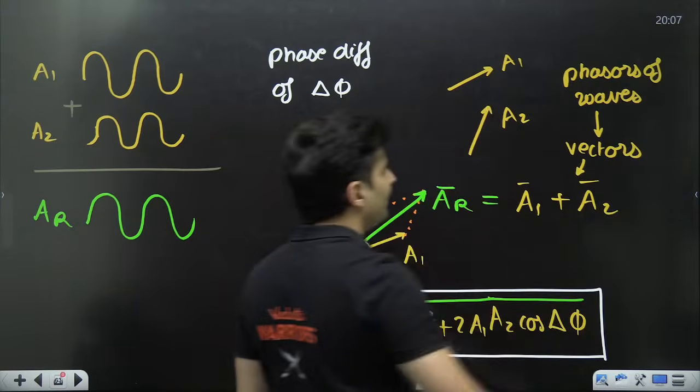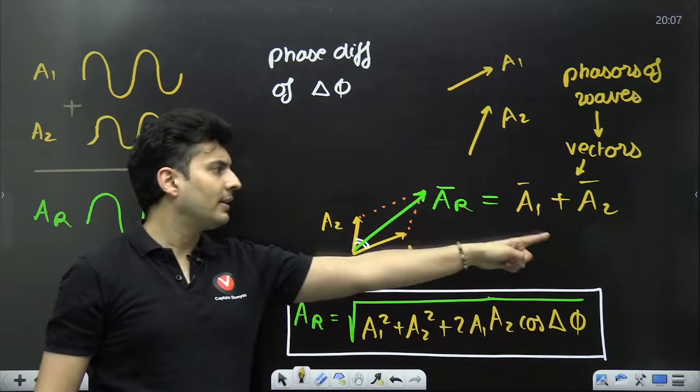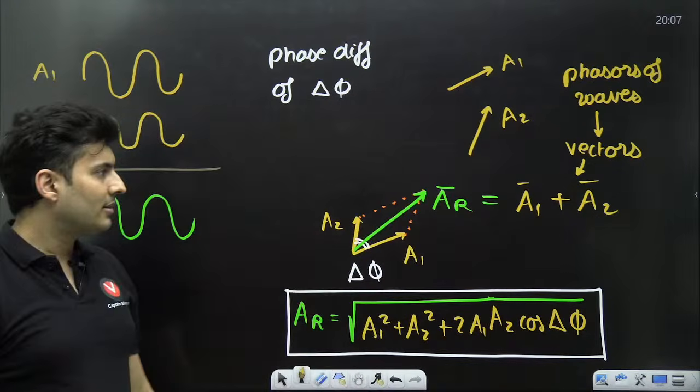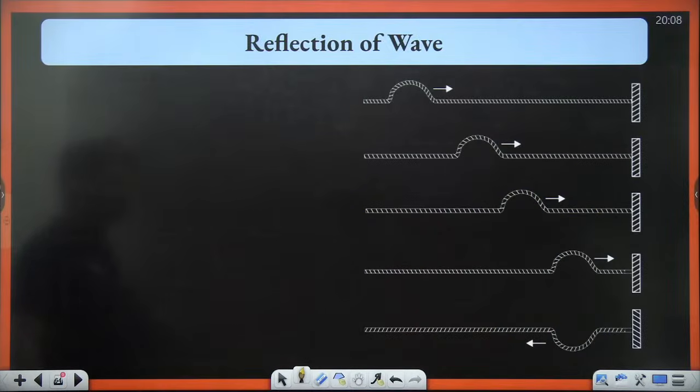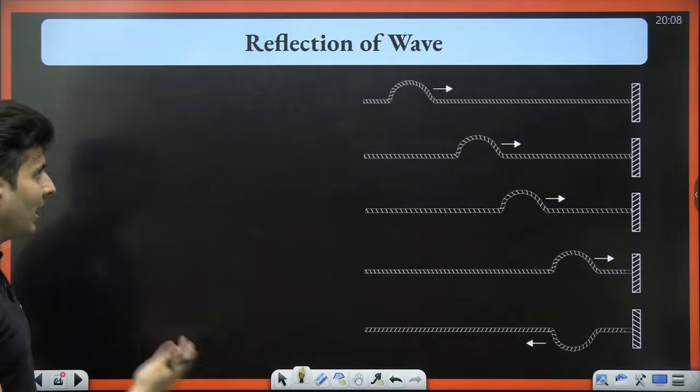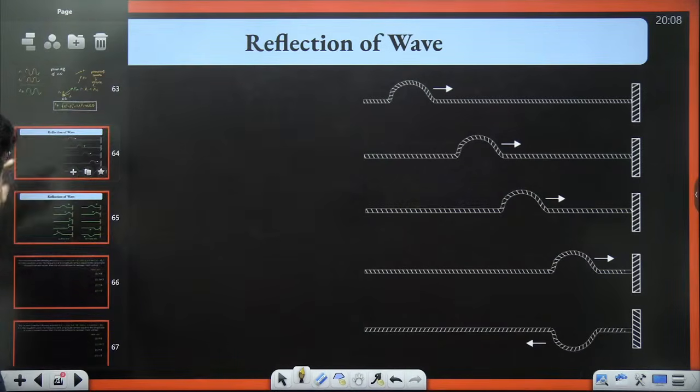That's how you get it. Phasors of the waves have to be treated like vectors to find their resultant. Is this point clear? Absolutely. Let me know in the chat box. From this you get reflection of waves and all of that. Let me just show that to you in a bit.